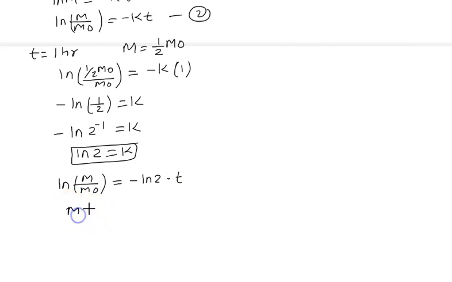That means in the last 0.1% will be remaining. You can write 0.1/100, or 1/1000 of M0. So 0.1% of M0 is remaining.